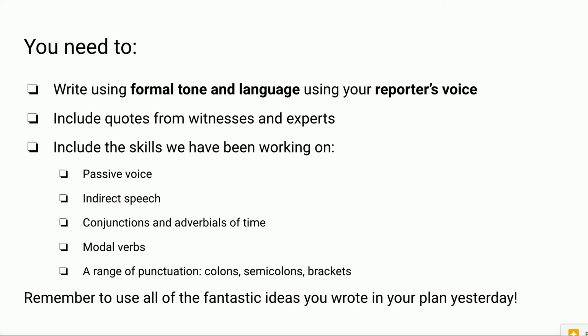So that's when you don't quote exactly what someone has said, you just summarize what they said. So for example, the staff at the camp told us that the boys had been digging holes for over a month. You're not quoting exactly what they said, you're just summarizing.